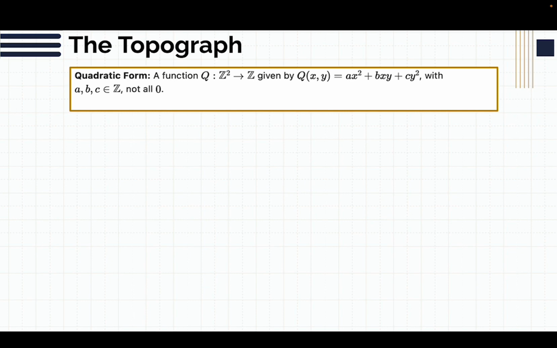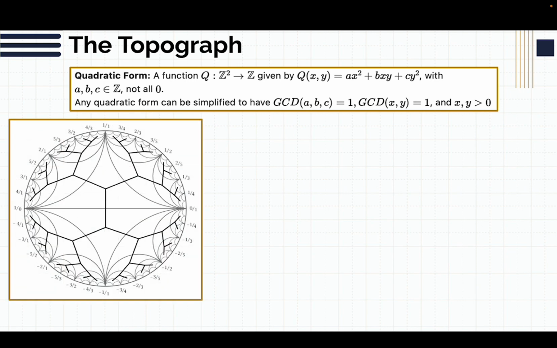where, first, we're going to focus on quadratic forms. A quadratic form is pretty simple. It's a function of two variables that is just ax squared plus bxy plus cy squared, where a, b, c are integers, and they're not all zero. And these can actually be simplified a little bit. Using some simplification processes, we can just assume that a, b, and c are coprime, and x and y are also coprime and both positive. That is going to be a major assumption that we're going to be making, because any quadratic form can basically just be simplified to that.